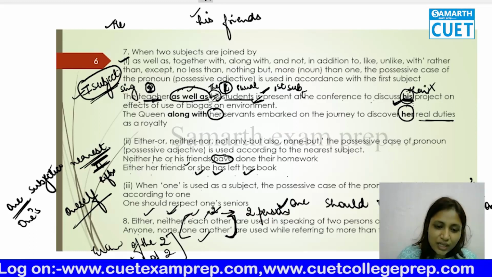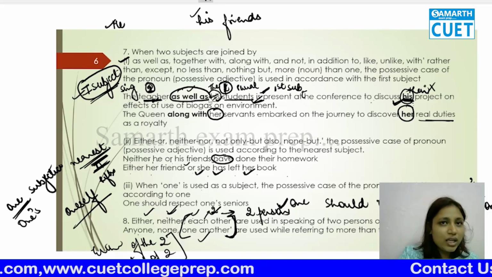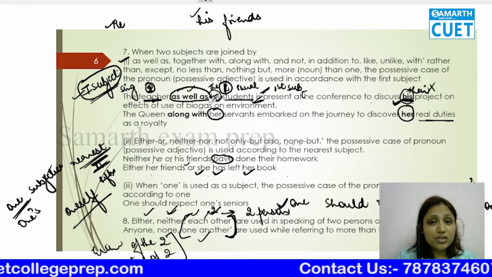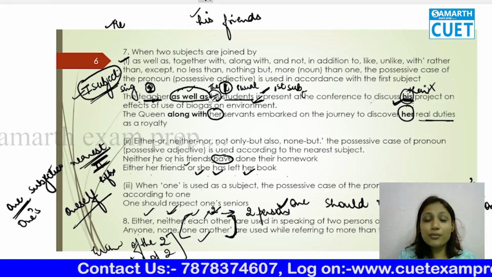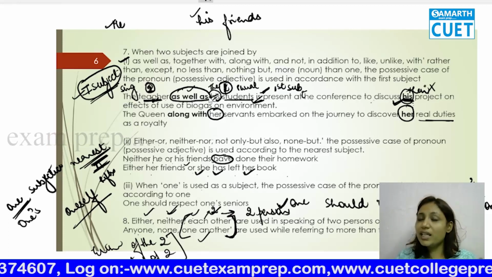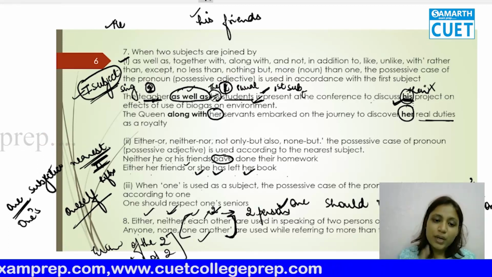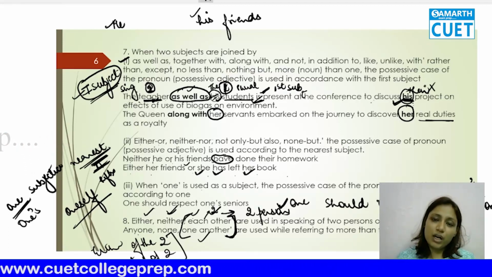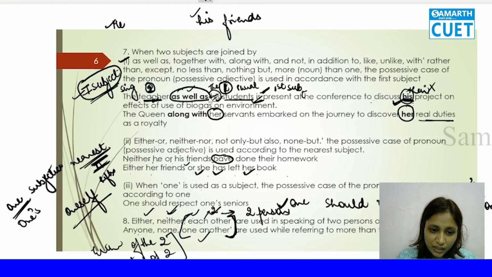Same, anyone and none are for more than two. If you say any one of you, you do not say either one of you. If there are more than two persons, you are going to ask, any one of you wants water? You don't ask, either one of you wants water? No, that's wrong. And also, neither of them has done homework. Them means when there are only two persons, but none of them have done their work is correct. None means more than two. So understood: either, neither, each other, two; and anyone, none, and one another, more than two.